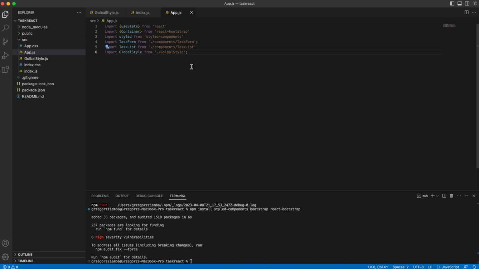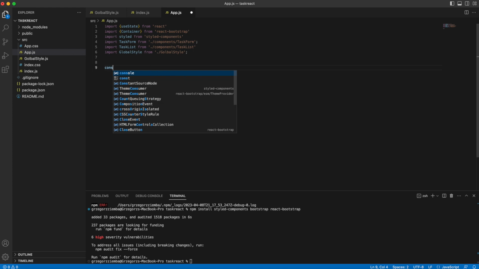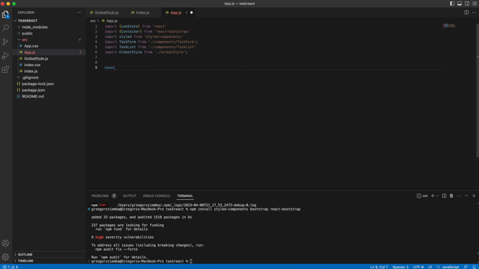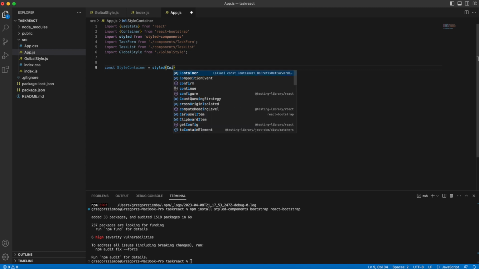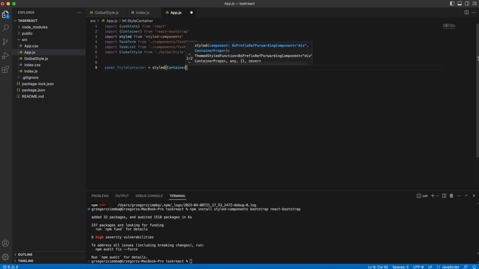Okay, so first we will create some style to finish and not touch it again. It will be a very simple style because it will only handle our container, to be in the middle of our file. So we need some quotes.